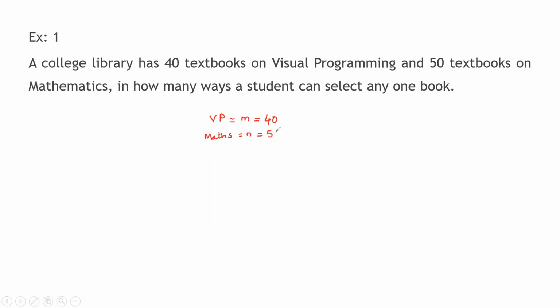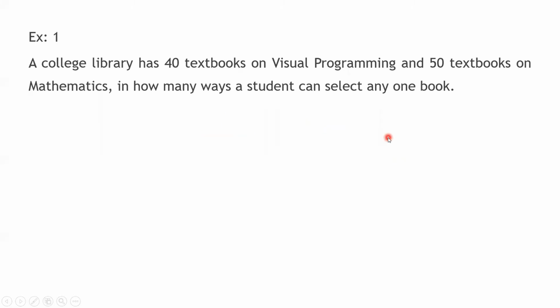Now, maths, how many books are there in that library? 50 are there. I have to choose any one. That means I can choose any one book from visual programming, or else any one book from mathematics. So totally how many ways are there? There are 90 ways of selecting.